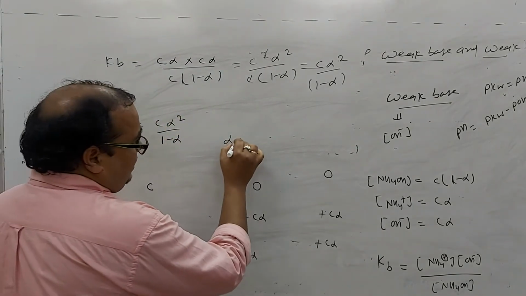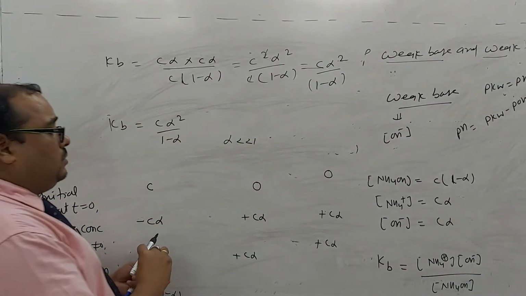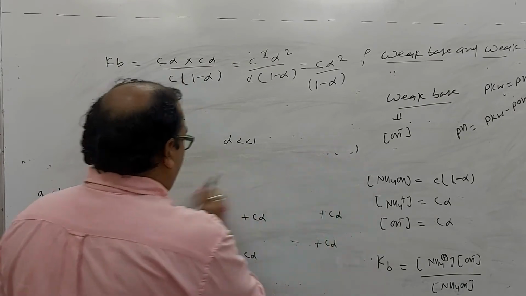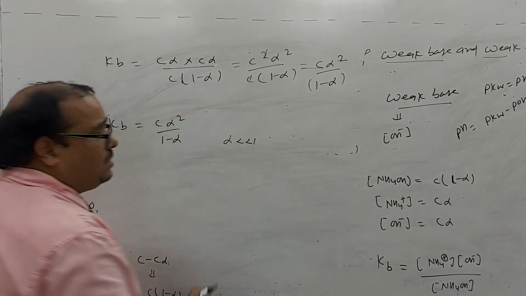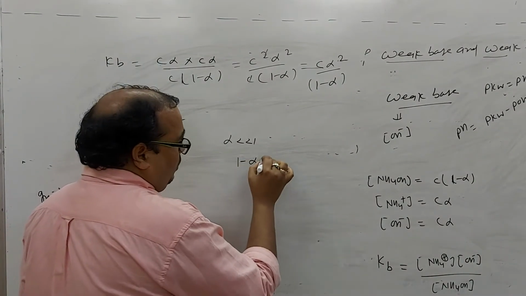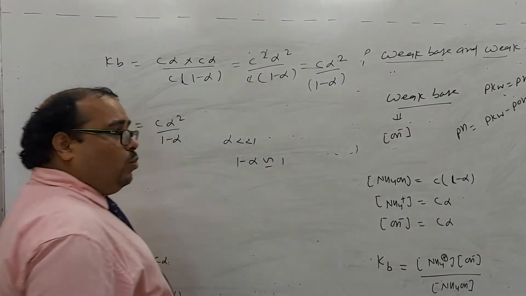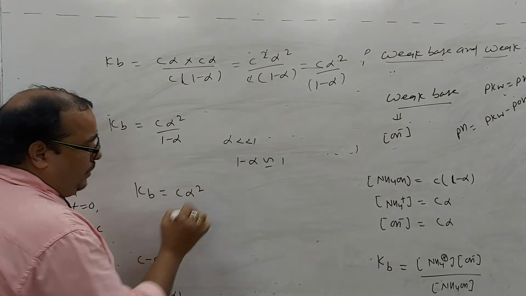Just see here that alpha is much less than 1. This is a weak base, so obviously it dissociates very little, so the degree of dissociation is much less than 1. We can consider 1 minus alpha approximately 1. So Kb is equal to C alpha square.